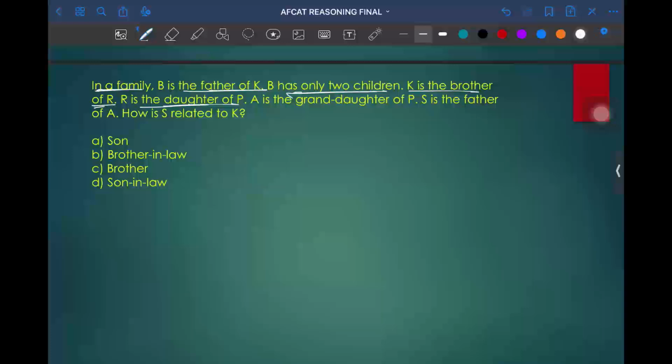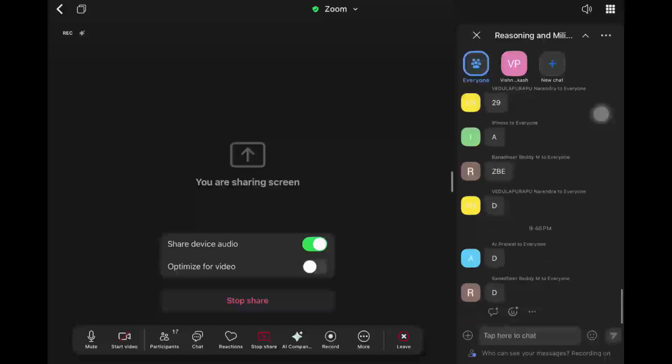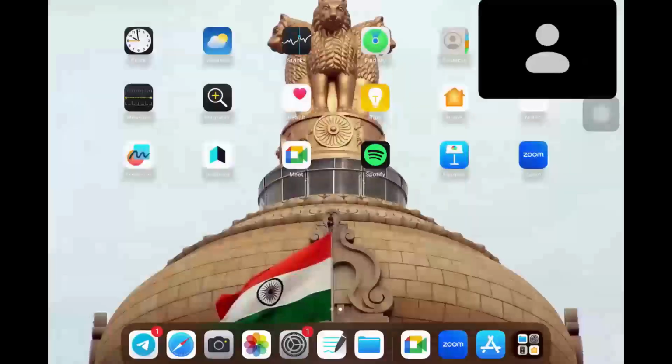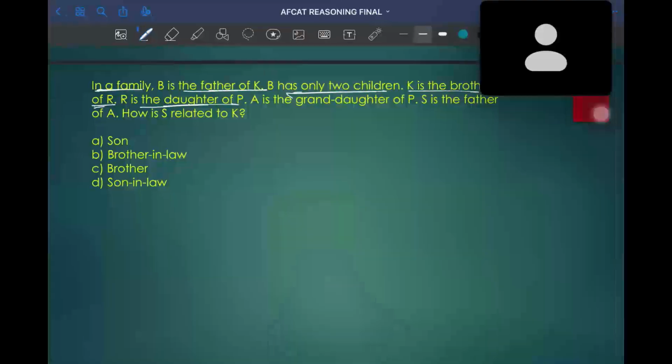K is brother of R. R is daughter of P. A is granddaughter of P, where S is father of A. Can you try this question and answer it? Try to solve this question.